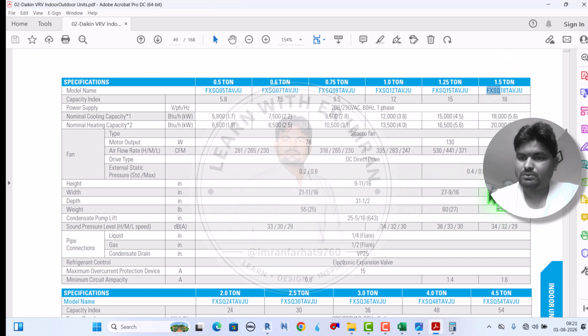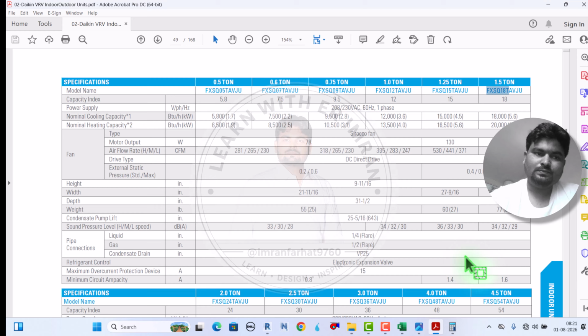Here for this model number, what is the height? Like 9 inch 1/16, the width is 39, and the depth is 31. So we can take this dimension and place our unit. And also this model library, the BIM library, we can download from the Daikin BIM library and place inside our space. So this is the procedure while we are working in contractor companies.